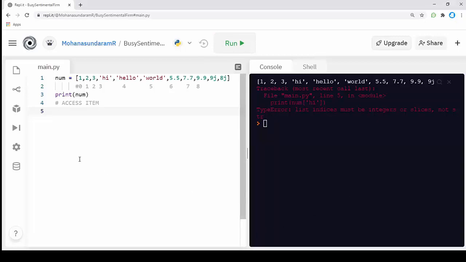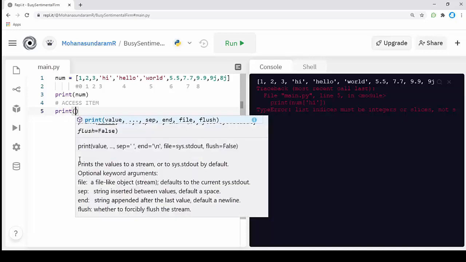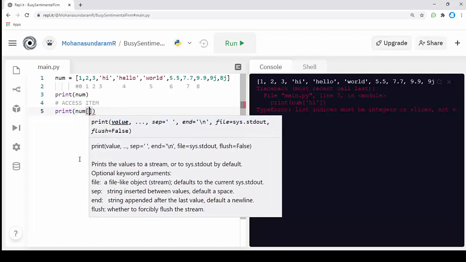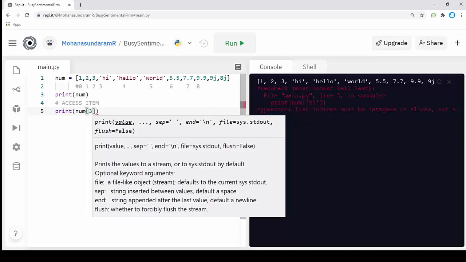Now I'm going to access an item from the list. To access an item, I'm calling the print function, and then I'm calling the name of the list. In this scenario the name of the list is num, and I'm opening the square bracket and calling the index value that I want to grab. In this scenario I'm going to grab hi. The index value of hi is 3. I'm going to call this 3, and my output will be printed in the console. You see that I just got hi alone. This is how we can access an item from a list.